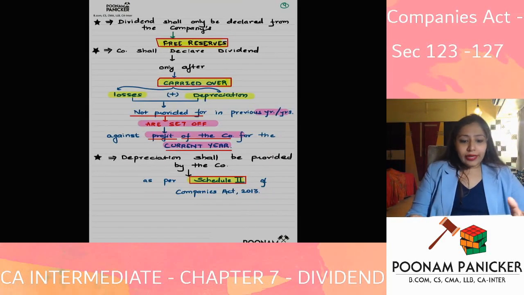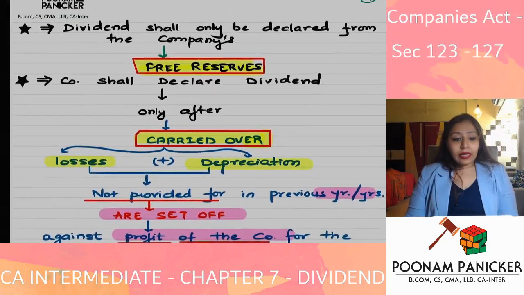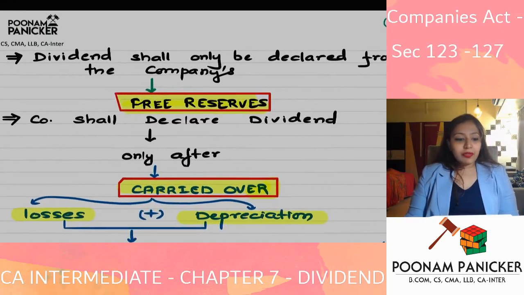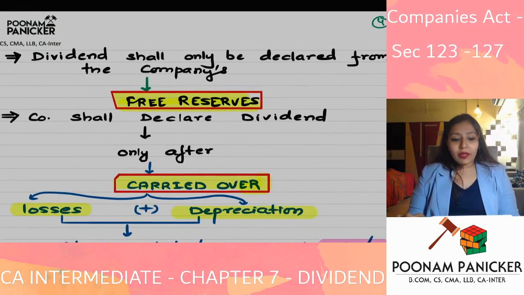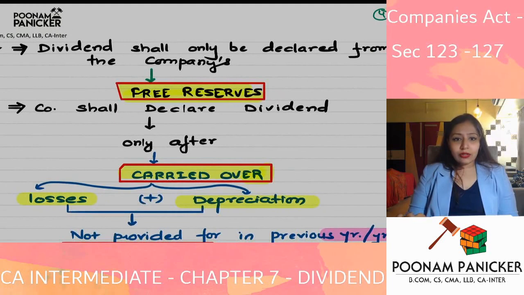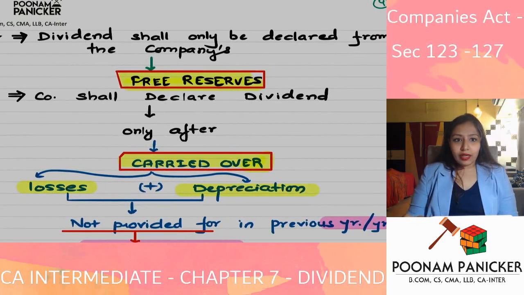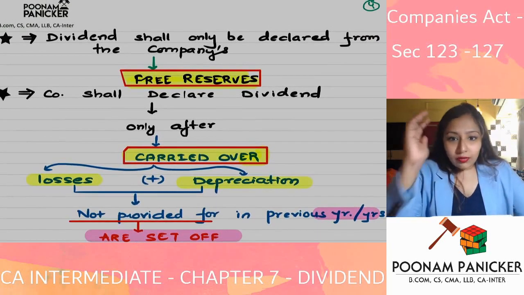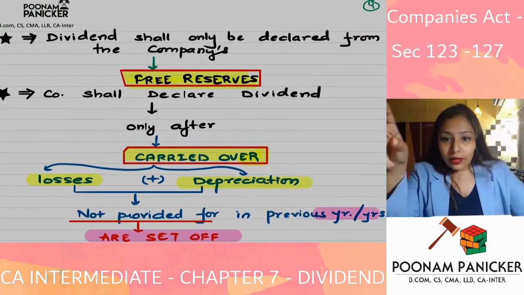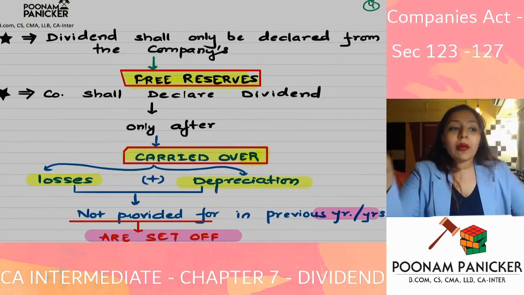Okay, going ahead, the company will have to make sure, see, this is the point which we discussed, that the dividend will be declared only out of what? Only out of the company's free reserves. What do you mean by free reserves? Free reserves are the reserves which are not allocated for any particular purpose.